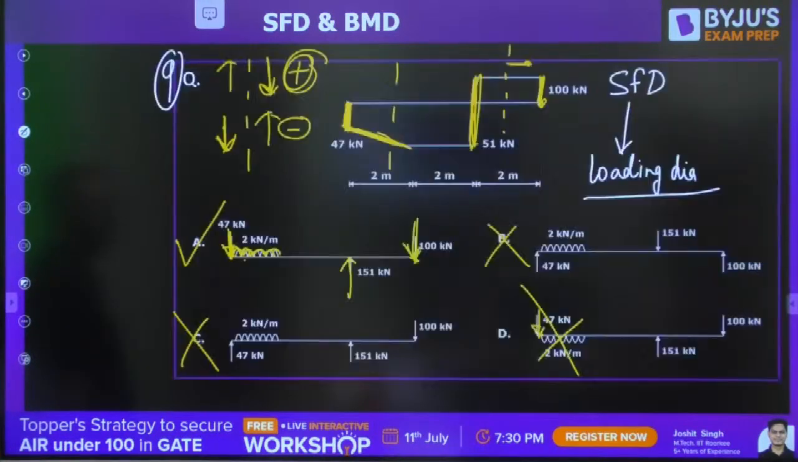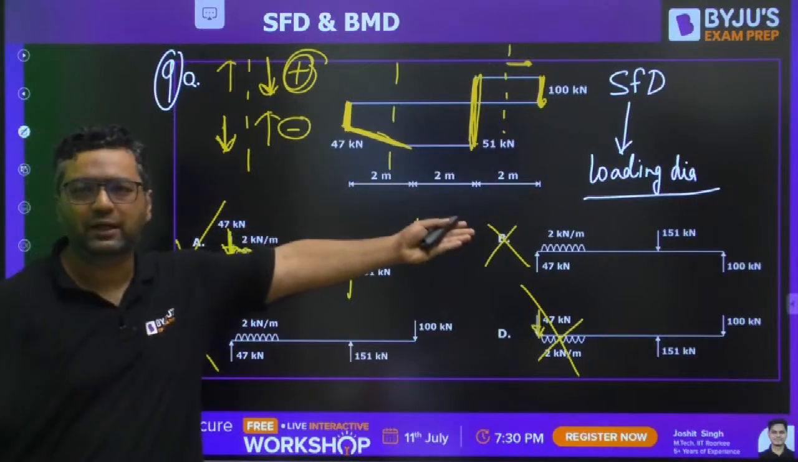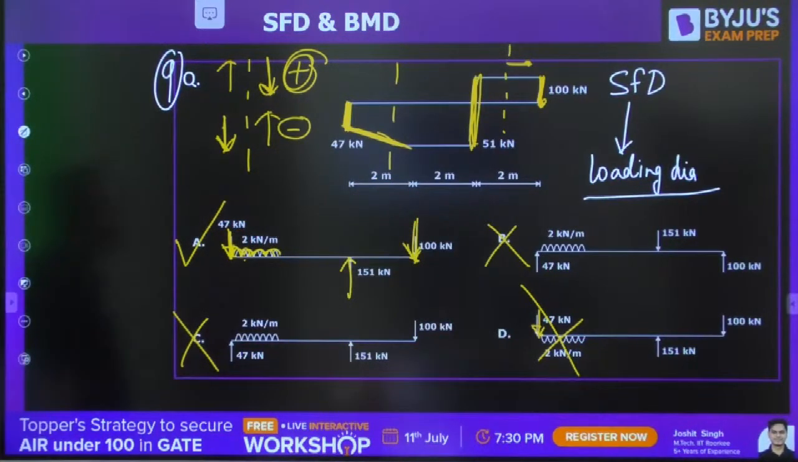Vineet, what was asked in the reverse in the 9th question? That is what was asked. This was SFD. They have asked the loading diagram. Okay.